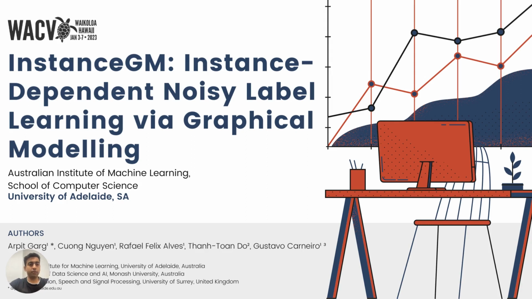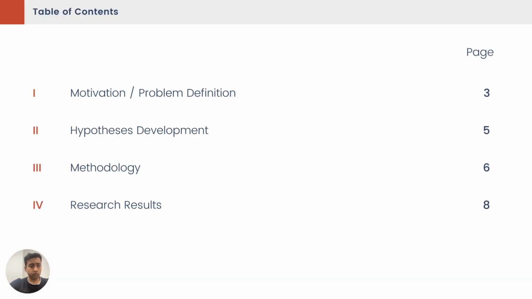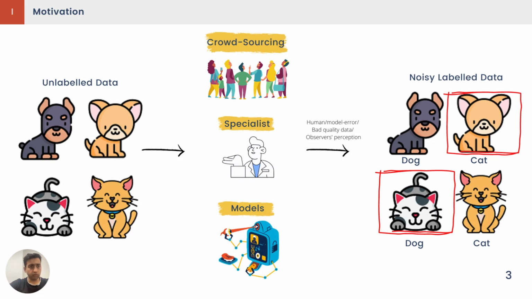Hello everyone, my name is Arpit Garg and I am one of the authors of the paper Instance Dependent Noisy Label Learning via Graphical Modeling, and the other authors are Cuong Nguyen, FELIX, and Gustavo Carneiro. We have divided our presentation into four main parts: motivation, hypothesis development, methodology, and the research results.